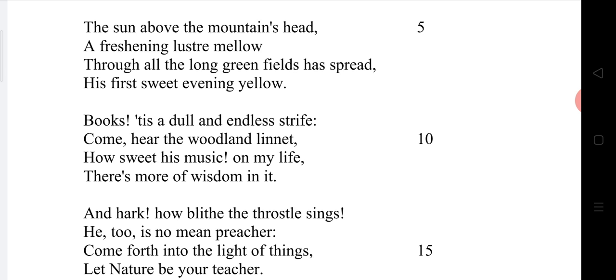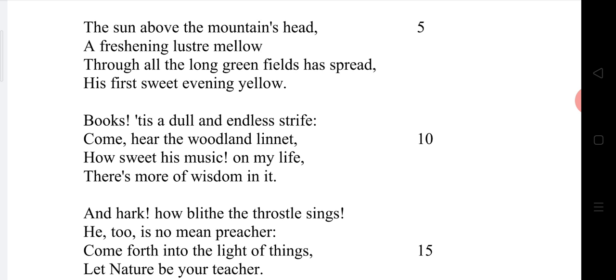William Wordsworth began to speak to his friend. He began to describe the beauty of the evening sun. He told his friend, my dear friend, you know, the sun kept himself on the mountain's head. And he is shining brightly and pleasantly. Come on, we shall go and have that beautiful sight. We shall go and see the beautiful sight, that the sun was shining brightly and pleasantly, keeping himself on the mountain's head.